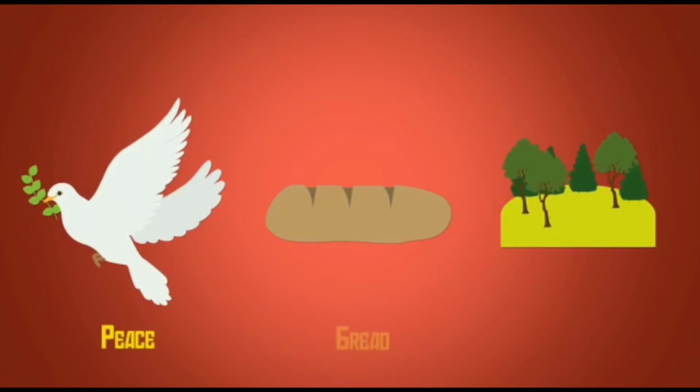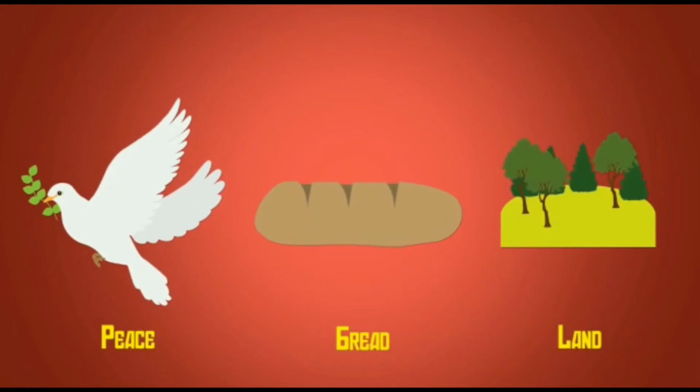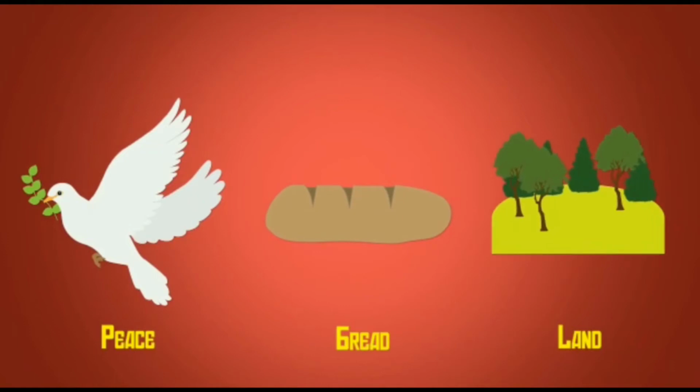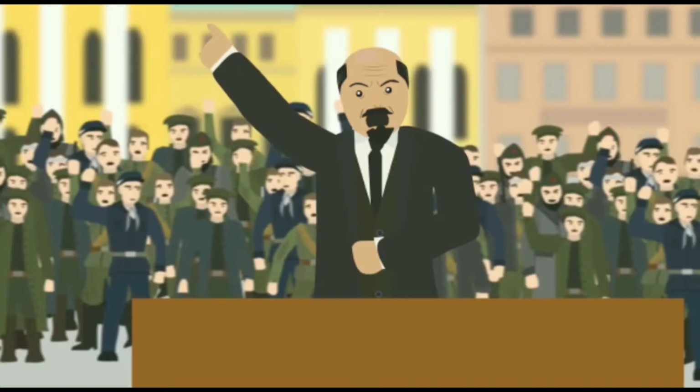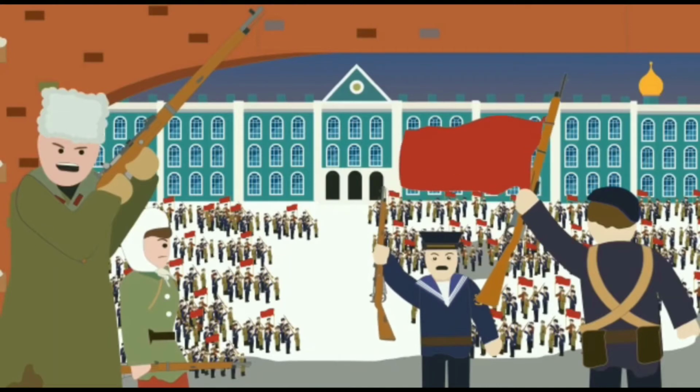They had a simple slogan: peace, bread, and land. Peace means the end of Russia's fight in the revolution and World War I. Bread means ending food shortages. And land would go to the peasants. They also wanted to give all the powers to the Soviets.